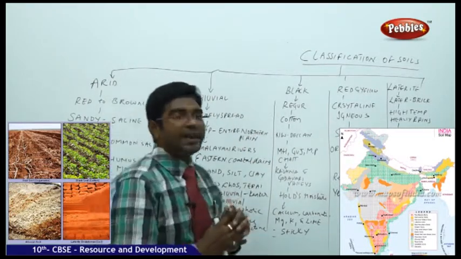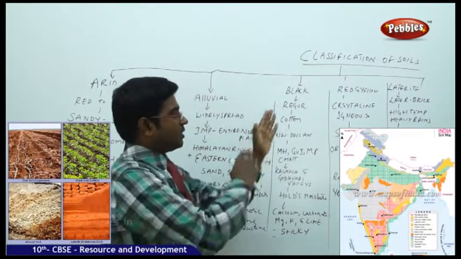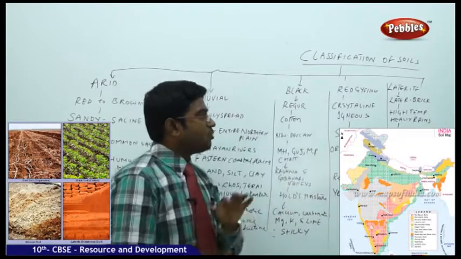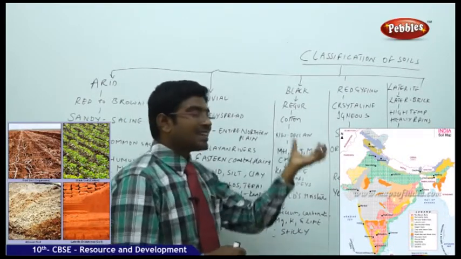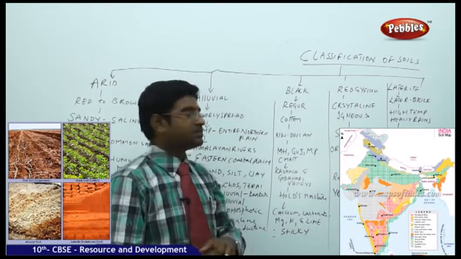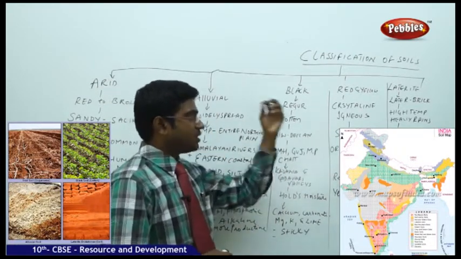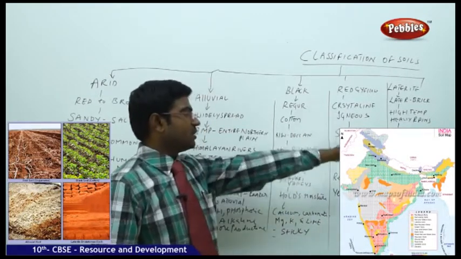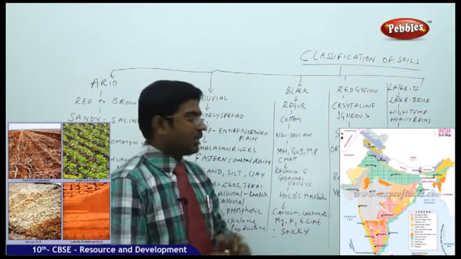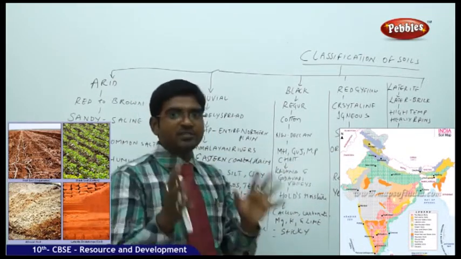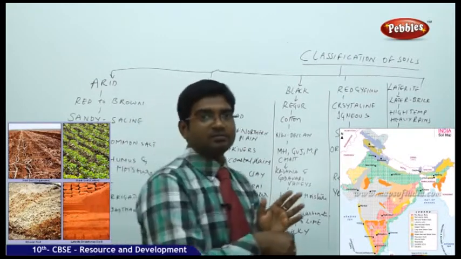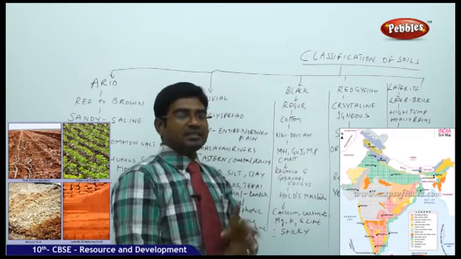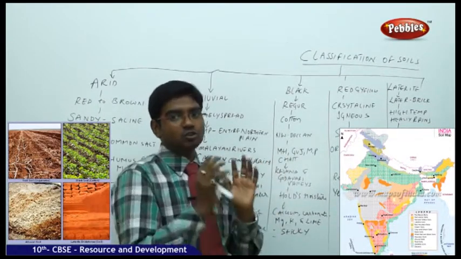Moving on to the red and yellow soil. What is this red and yellow soil? We will understand that. It is found mostly filled with crystalline igneous rocks. It is found in the southern part of the Deccan in states like Orissa, Chhattisgarh, then the southern parts of the Ganga plain. It is reddish in its natural state. When it is hydrated, when water gets added, it turns yellowish in nature. That is the reason why it is called red and yellow soil.